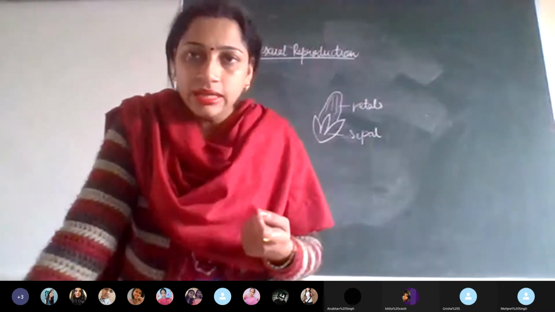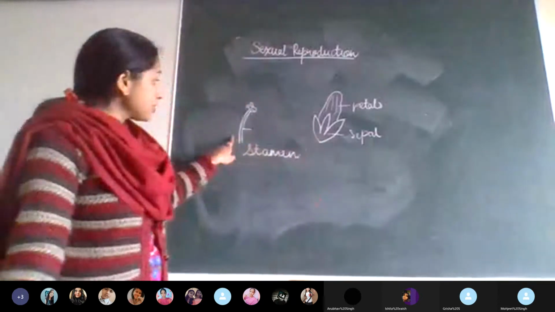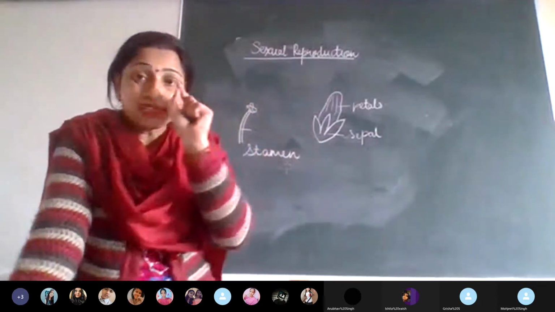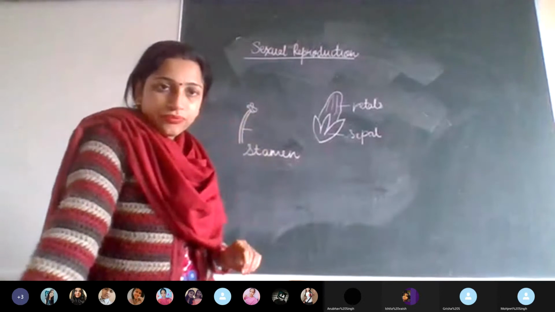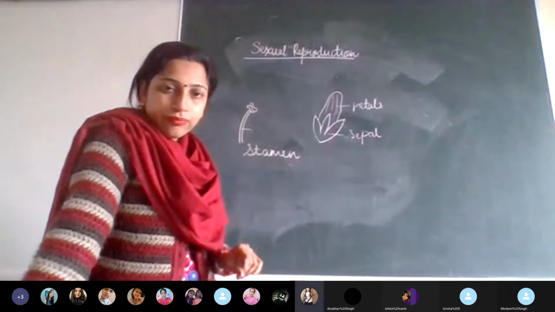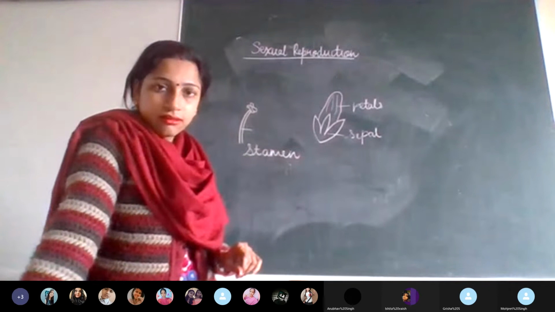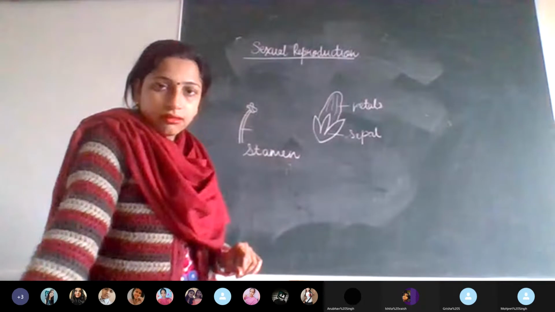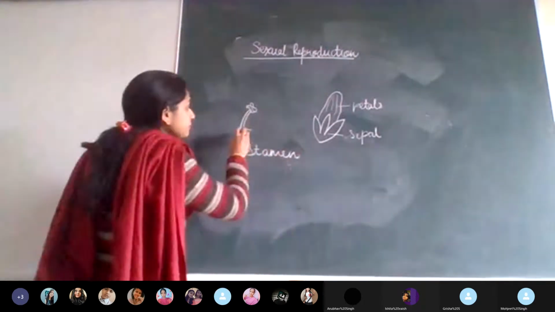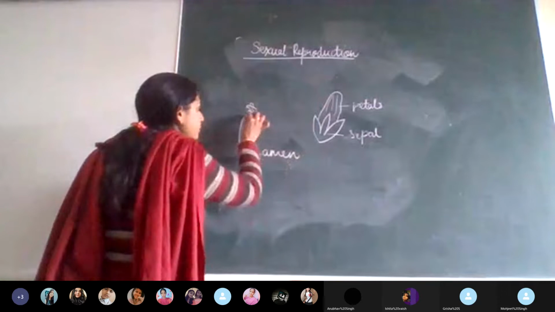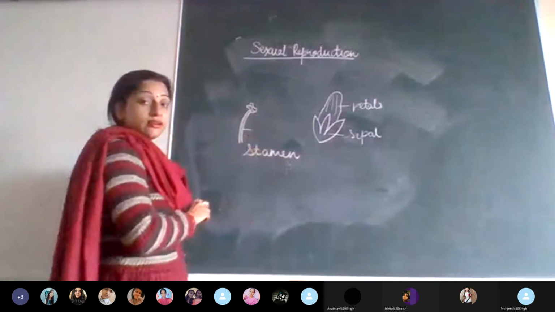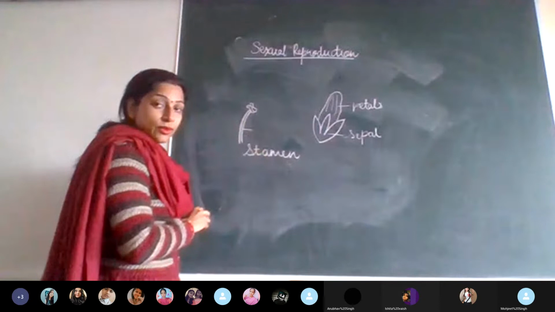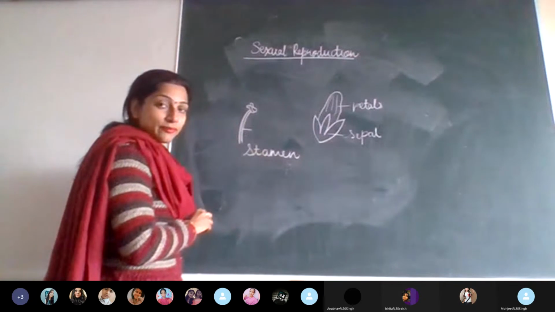In a flower, have you seen a rose flower, all of you? In that, have you seen this type of structure? Here it is a little large, but in the flower it is a very small structure. Have you seen it? Yes, ma'am. So you see that this part, the tube part, is called the, can anyone tell? What is it called?